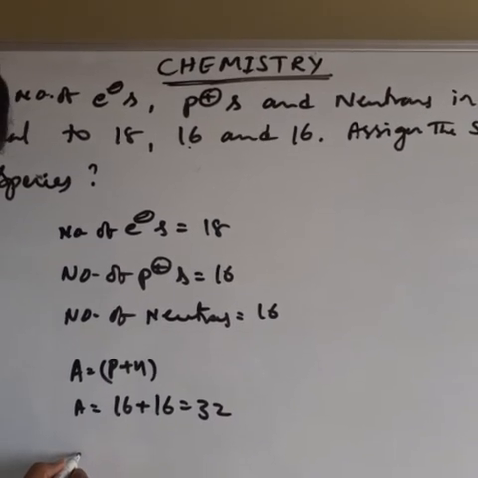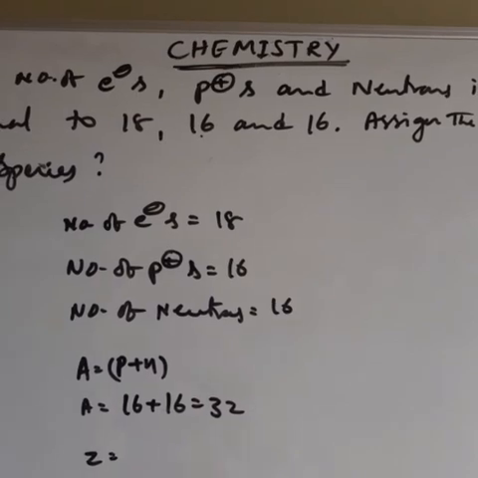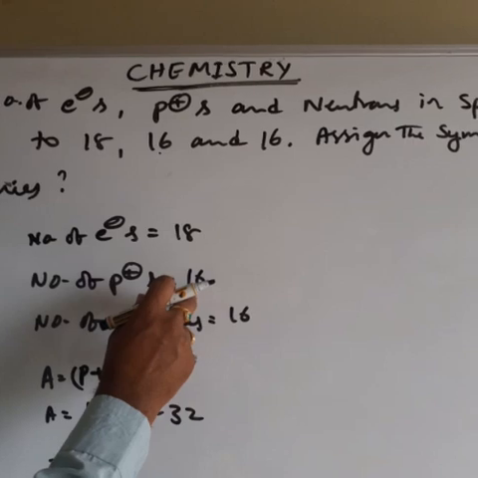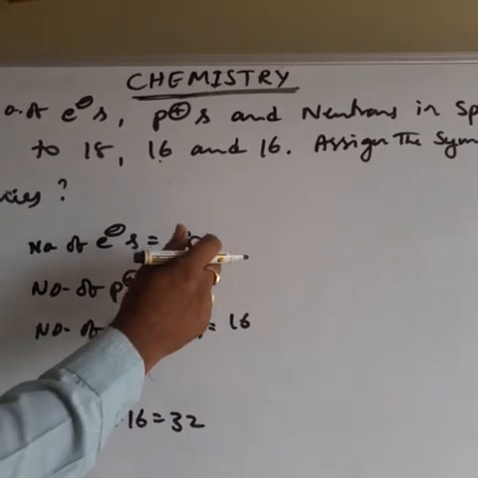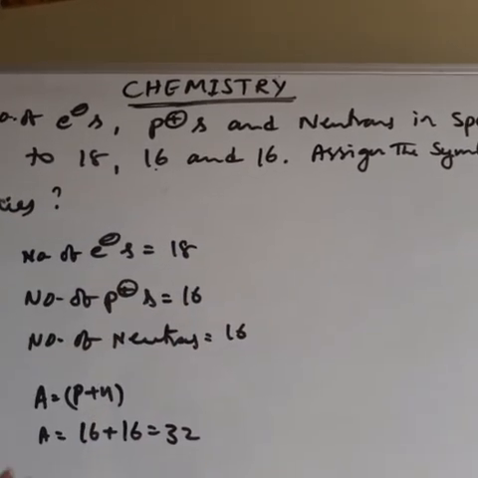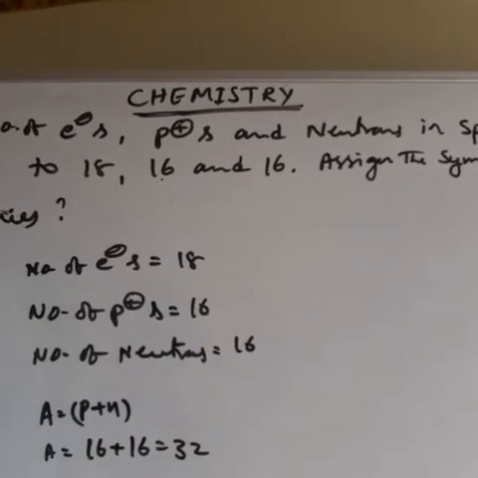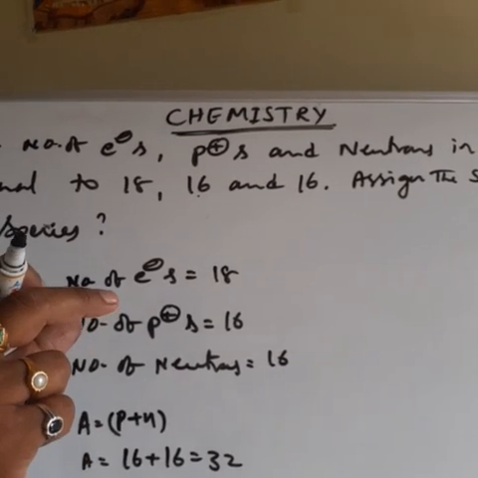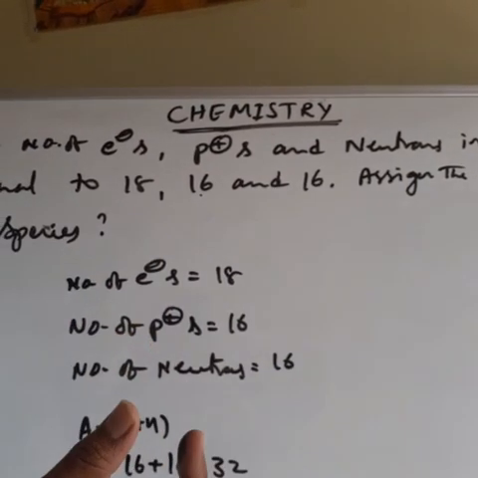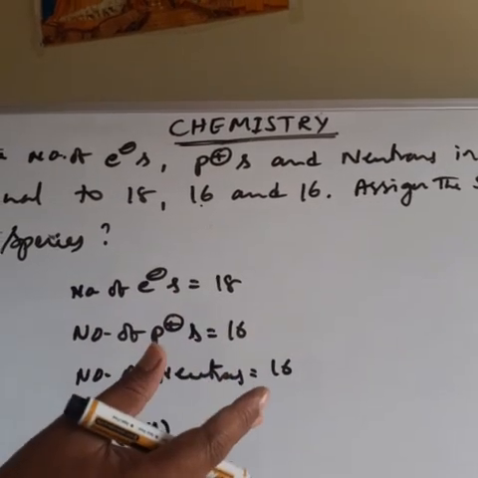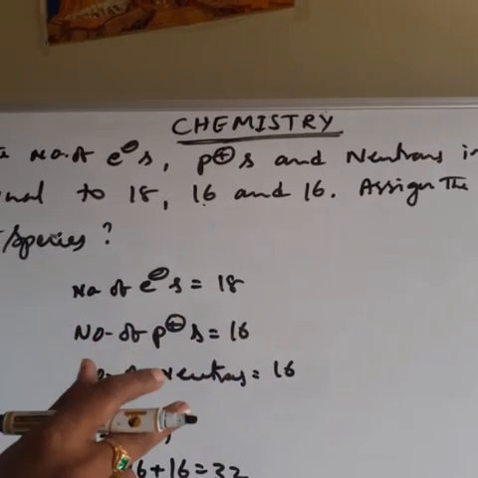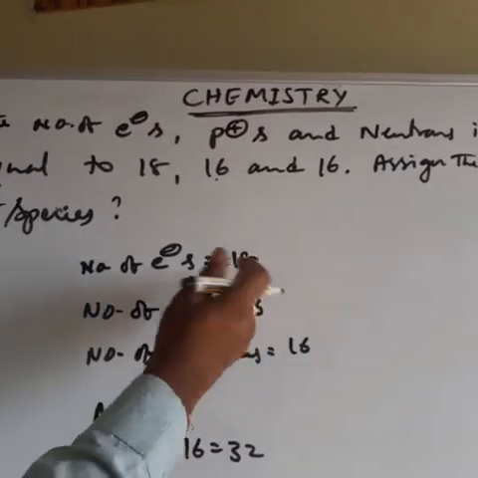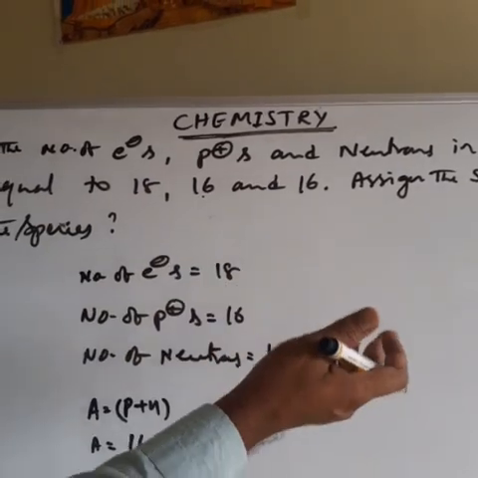Next, atomic number Z. Atomic number is equal to proton number or electron number. But here the proton number is 16 and the electron number is 18, so they are different. In case any species has different proton and electron numbers, the atomic number is equal to the proton number, because the atom may lose or gain electrons.